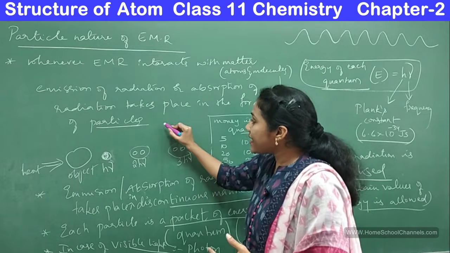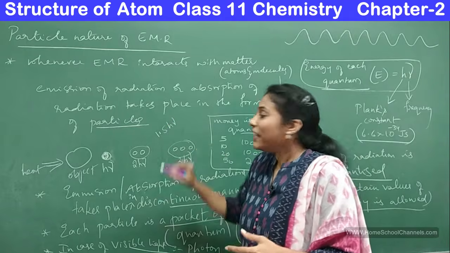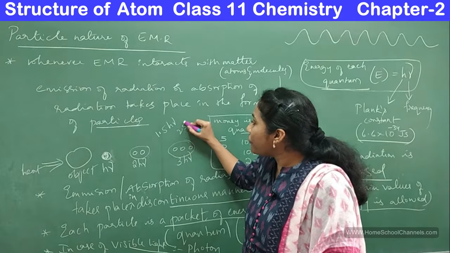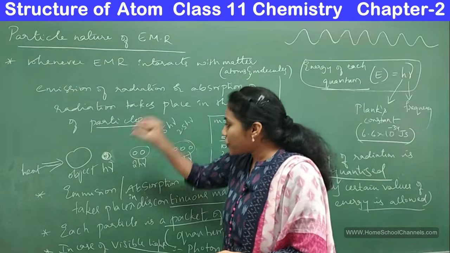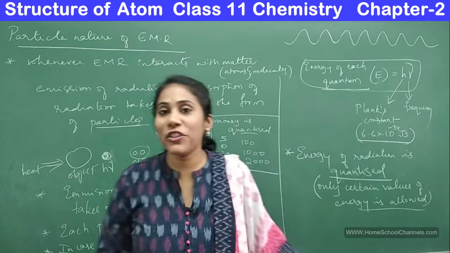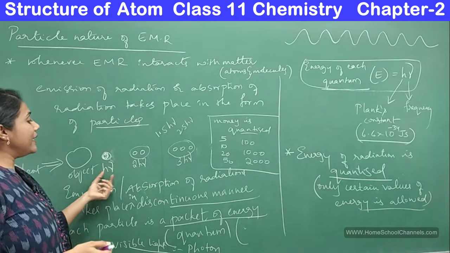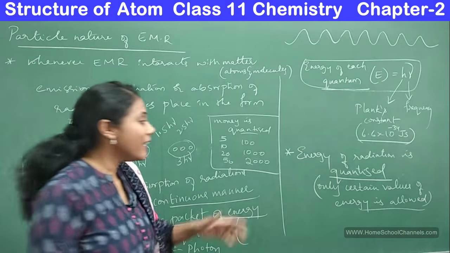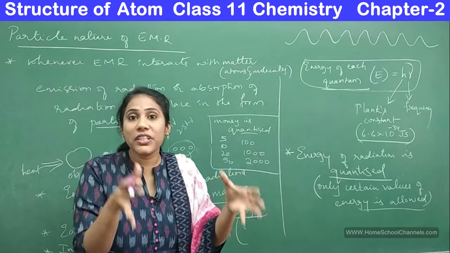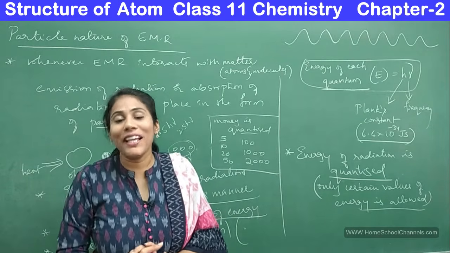Okay, you will not see particles having an energy of 1.5 h nu. You will not see particles having an energy equal to 2.5 h nu. See, h nu is possible, 2h nu is possible, 3h nu is possible, 4h nu is possible, right? So energy values can be integral multiples of h nu. So only those values are allowed where the energy value has to be an integral multiple of h nu.